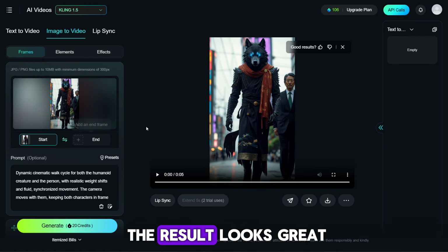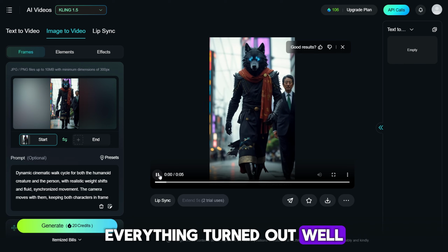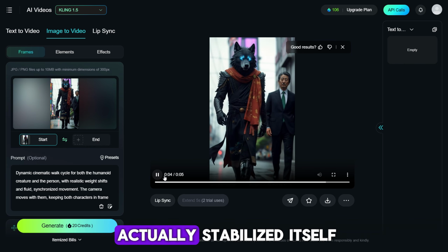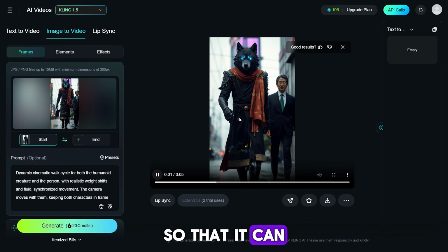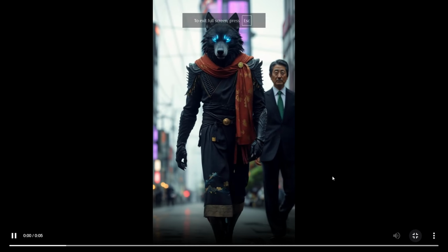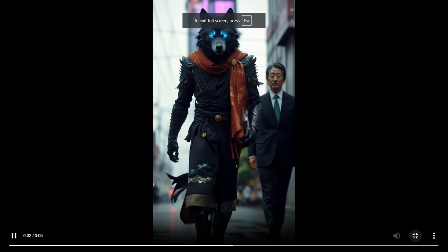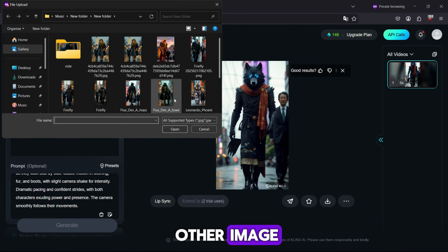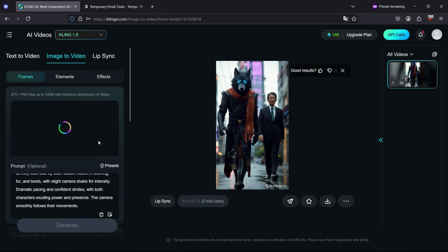As you can see, the result looks great. Everything turned out well. You can even see here that the president was a bit out of frame, and then the camera actually stabilized itself so that it can capture him fully, just as specified in the prompt. Now we'll do the exact same for this other image, so let's just speed through that.